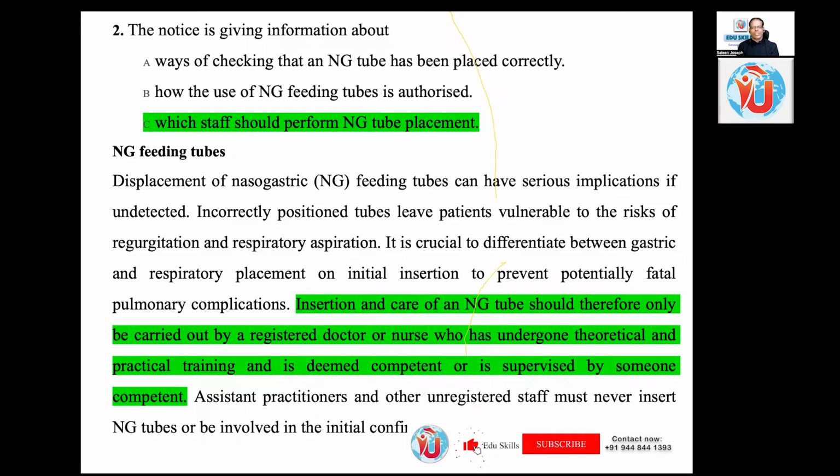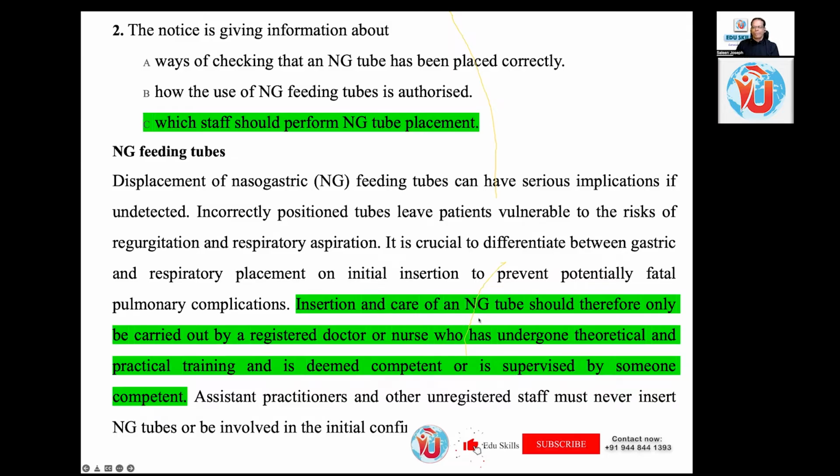Here there is no process language used. Here there is problem, cause, effect and solution language being used. So the nature of the paragraph, just glancing at it, you will know the second option is wrong. The first option doesn't make any sense. The second option is wrong. And so which staff should perform NG tube placement?